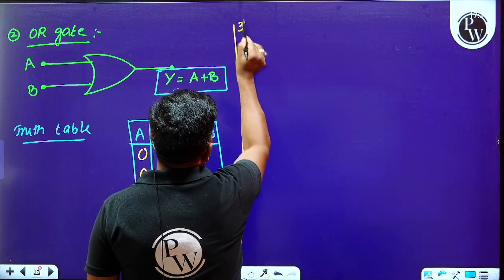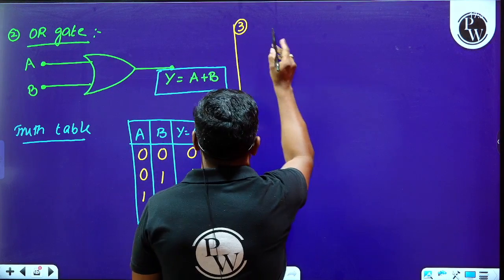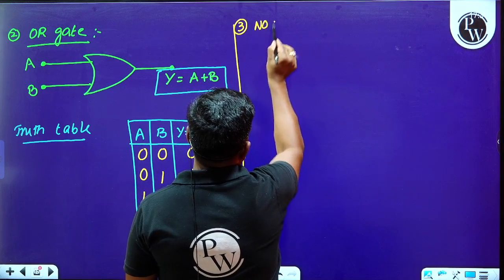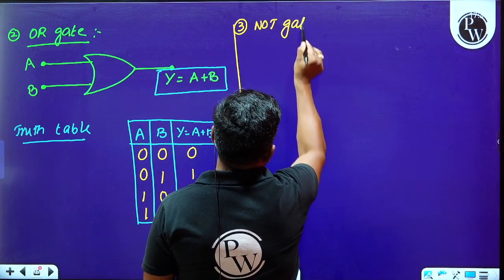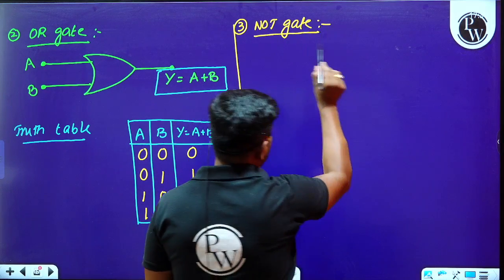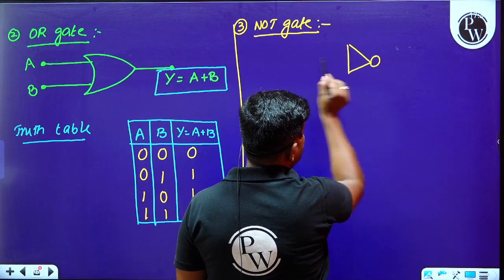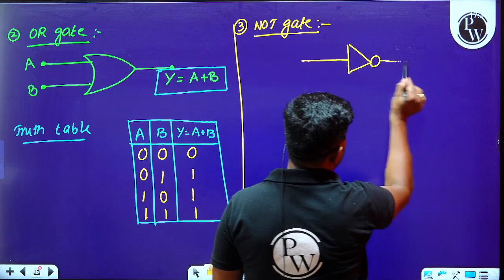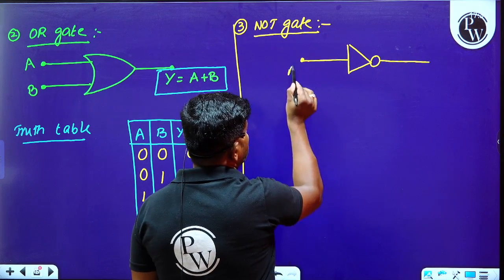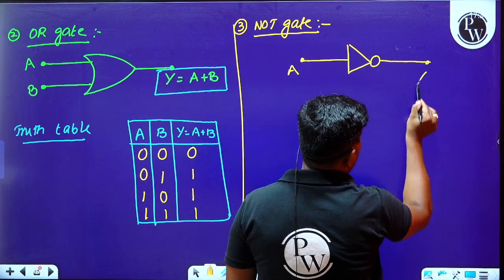And the third one is the NOT gate. What is a NOT gate? Looking at the symbol, a NOT gate consists of only one input and one output.